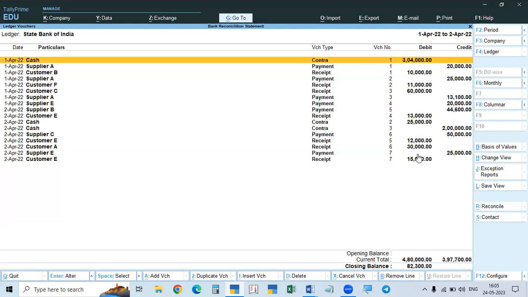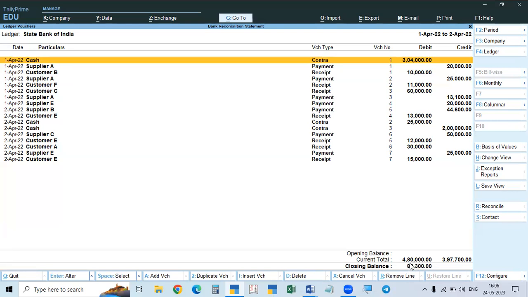As per our books, our balance is, for example, in April, 82,300. After making all the adjustments, and due to the amounts not reflected in the bank, which we cannot record, there will be a difference, and as per the difference, the bank balance will show a different amount.